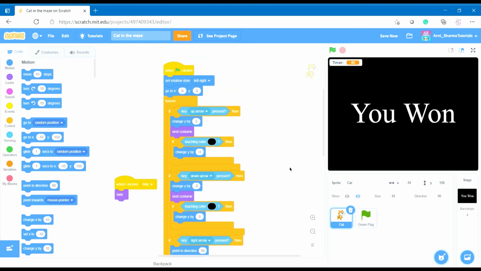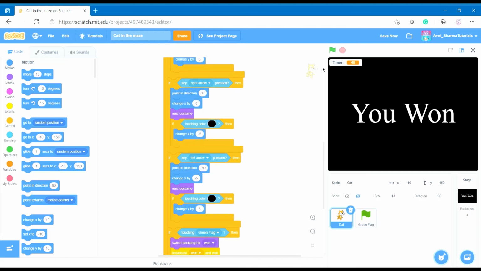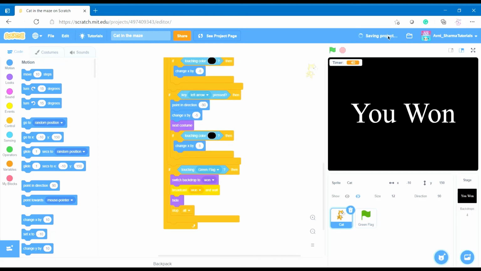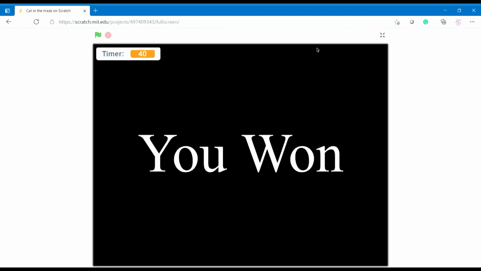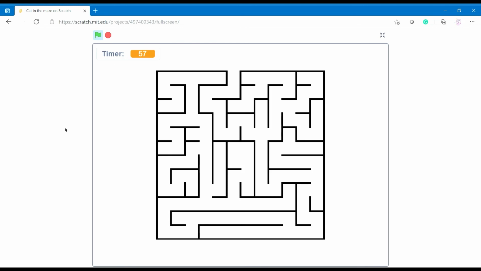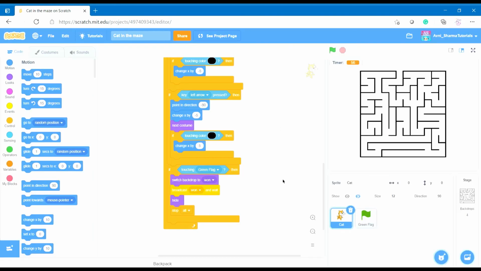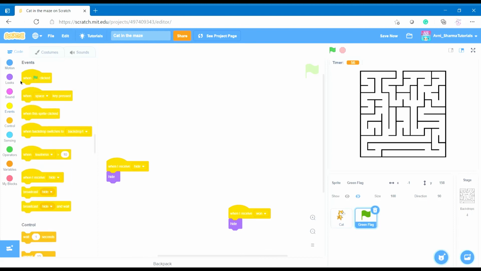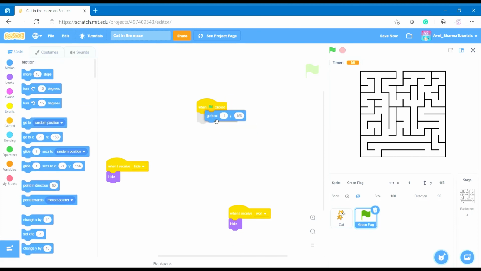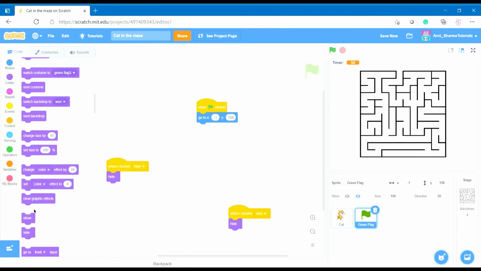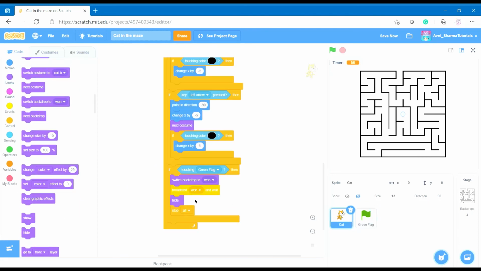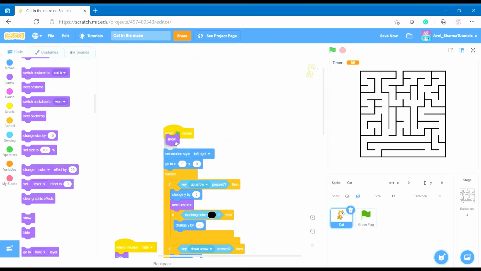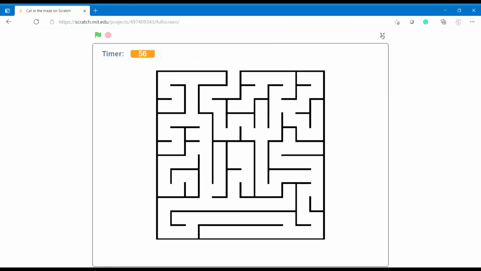And let's see how much we have done. Save it now. Let's see. Oh, we almost forgot. We have to do when green flag clicked, go to XY position, and we need to show it as well. We all forgot to do that. I mean, some of you might have remembered. Okay, now let's see. First let's save it. And now look at the cat. It looks like he's walking now, right? Because of the animation.